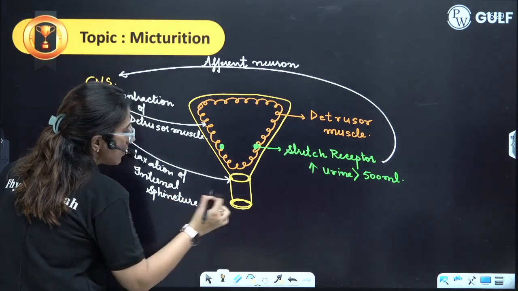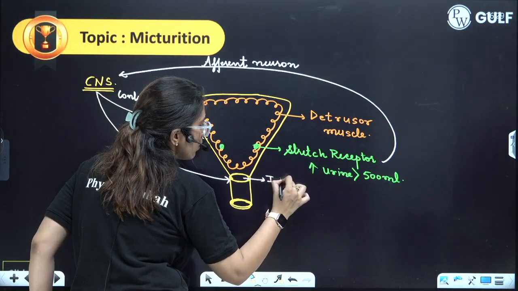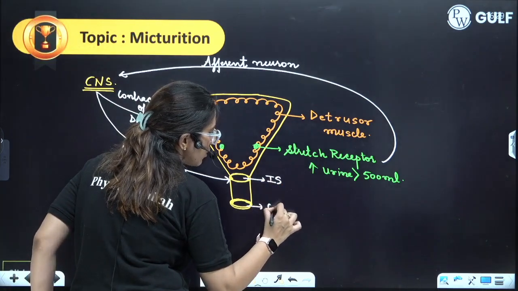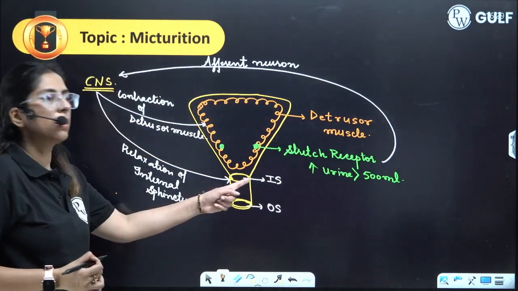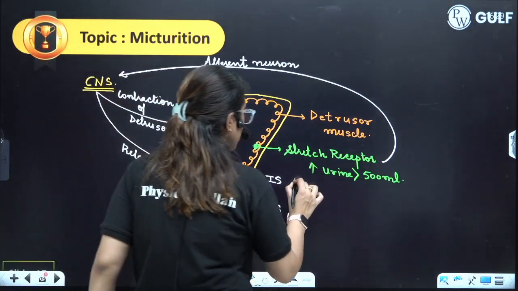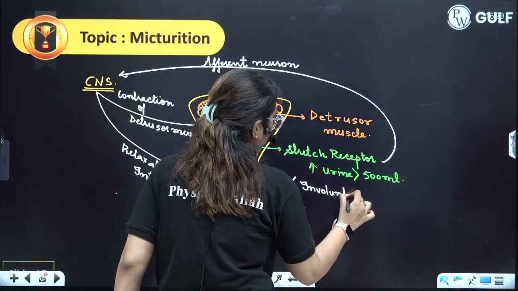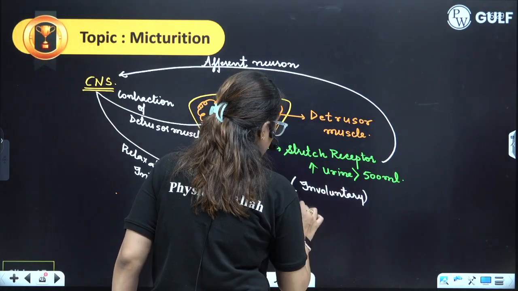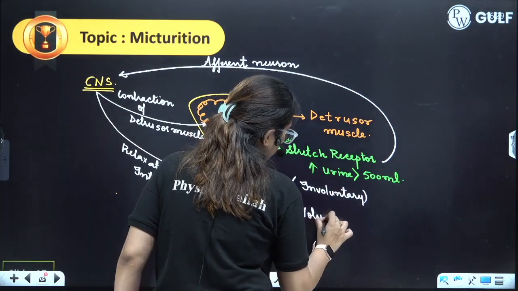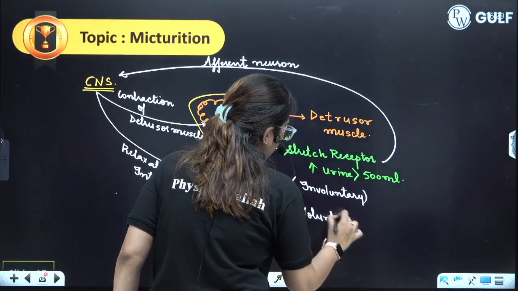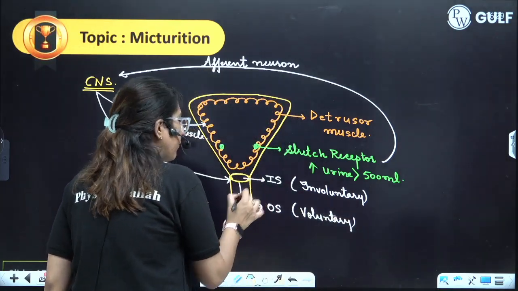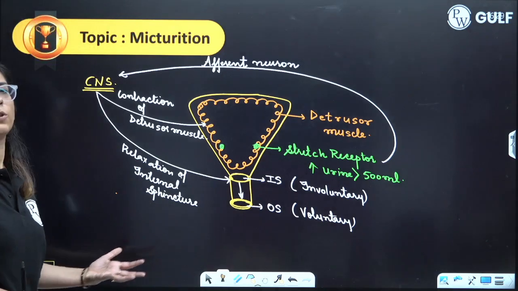This is the internal sphincter present. This is the outer sphincter present. This is involuntary, and this is voluntary. So the urine pressure will be felt towards the outside.